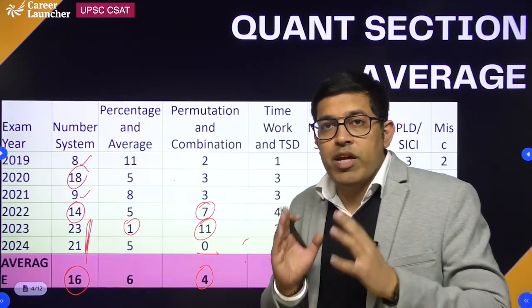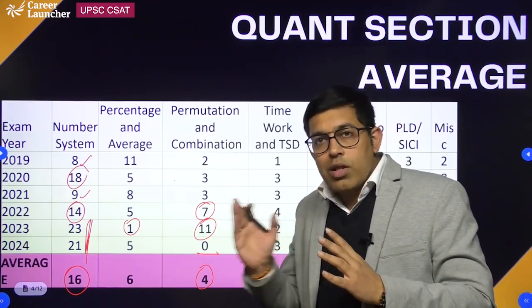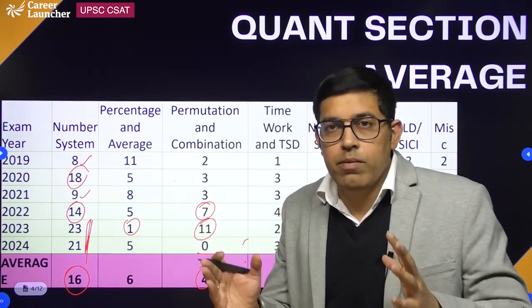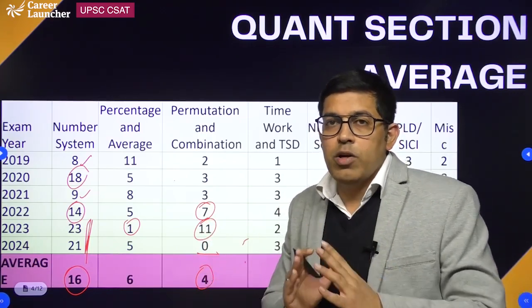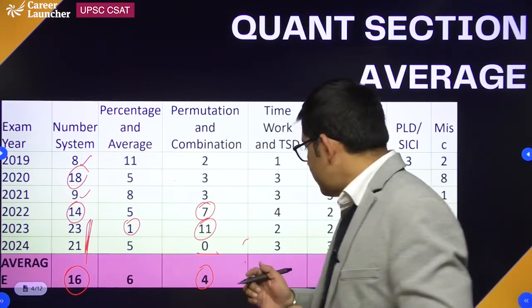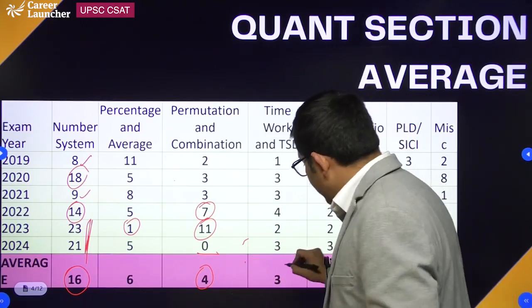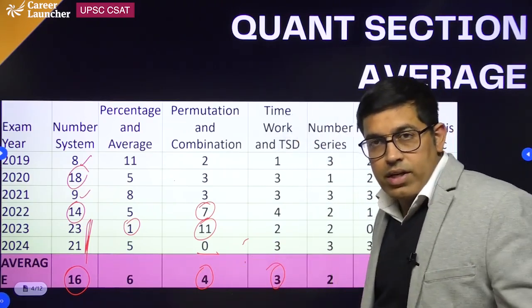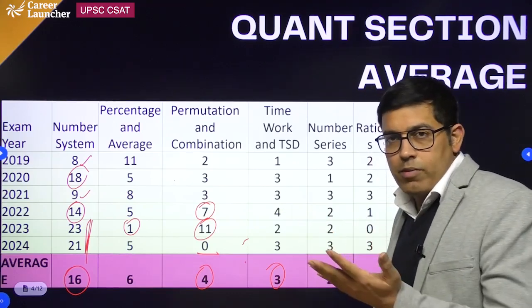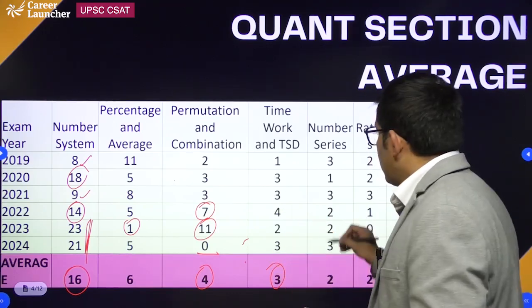So you have to make sure that you cover all the topics with equal importance, so that you will be able to clear your CSAT examination. Okay, let's look at time and work and time, speed, distance. On an average, 3 questions every year are coming from time, speed, distance and time and work.